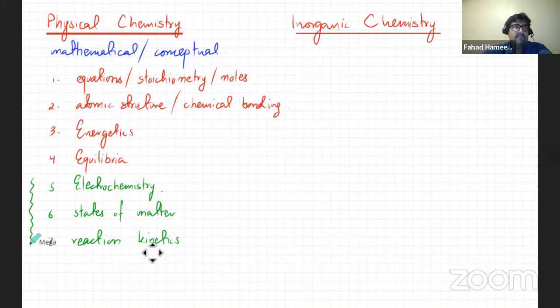For AS, it's pretty much the same as your O-levels. Like there's activation energy, there's how does the reaction speed up? You're going to talk about catalysts. So it's pretty much the same as O-levels. In A2, it's a lot more advanced. Now moving towards inorganic chemistry.